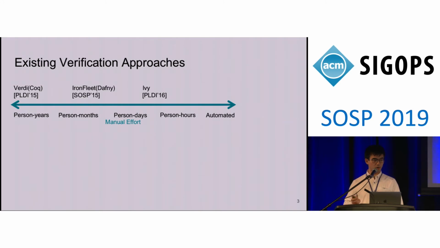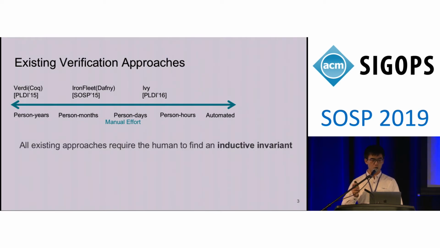Now, some of these approaches require less manual effort, and some require more. But they all have something in common. In particular, they all require the human to find what is called an inductive invariant. An inductive invariant lies at the heart of all proofs, and finding it requires an intimate understanding of the behavior of the system.